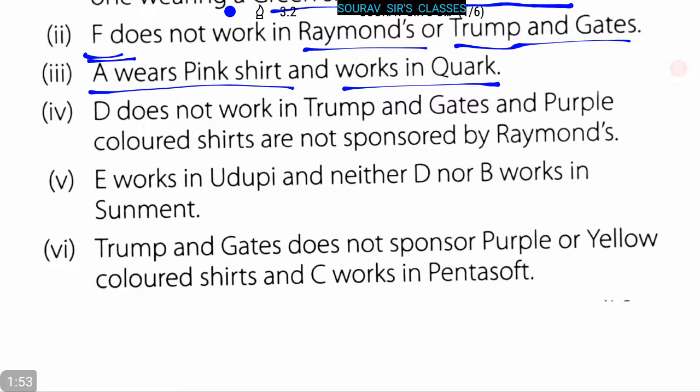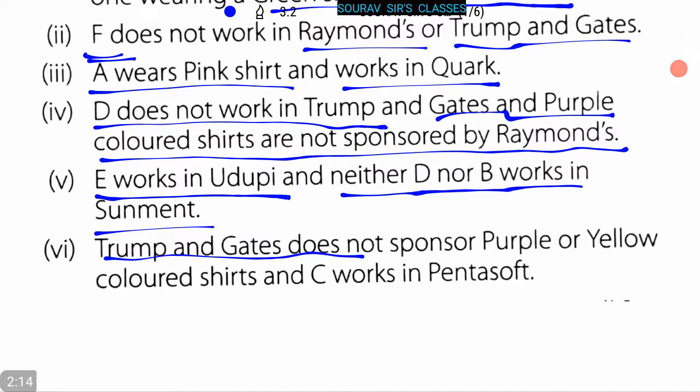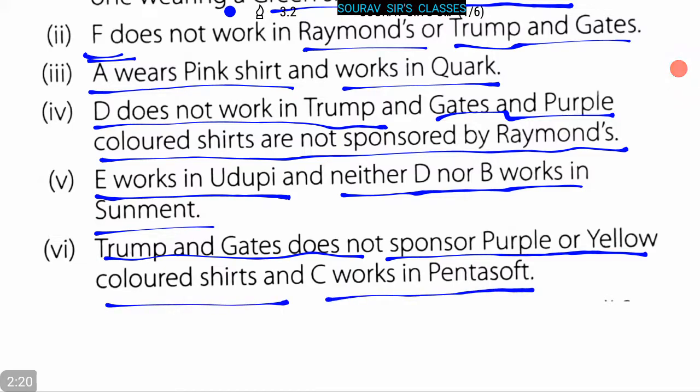Now D does not work in Trump and Gates, and purple colored t-shirts are not sponsored by Raymond's. Again it's given that E works in UTP and neither D nor B works in Summit. Trump and Gates does not sponsor purple or yellow colored shirts, and C works in Pentasoft.